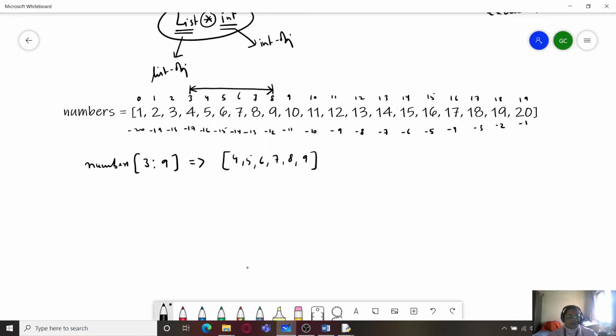So it will give you these elements over here. This is the list slice which we extracted from the list numbers.